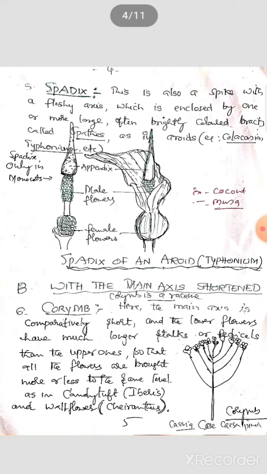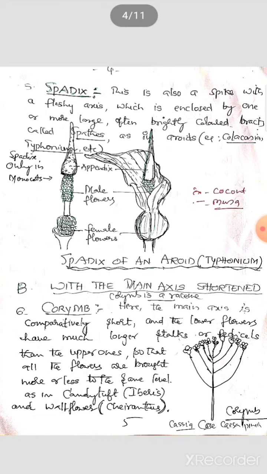These are all. Second one, with the main axis shortened. You can see the main axis is shortened. Here there are two different types. One is the corymb. Second is the umbel. Corymb type and umbel type. These are the two types that come under main axis shortened.